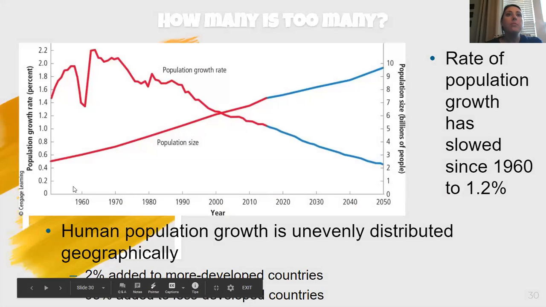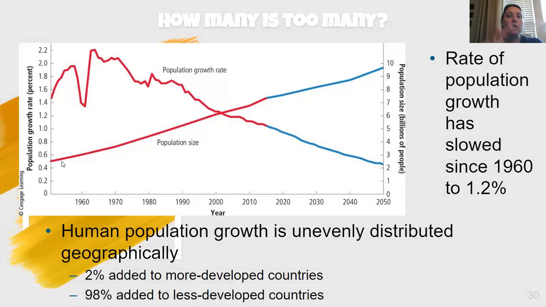Okay, here's another graphic. Let's take a look at the axes. I have time, that makes sense because we have a line graph. This one y-axis says population growth rate, and that goes with this first line up here. Then this one says population size, and this one goes with this line.